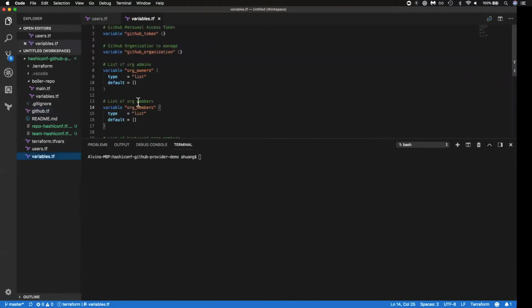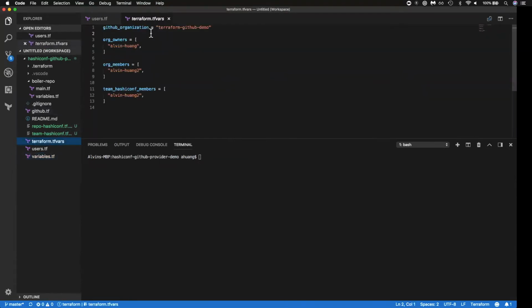We have a few variables set here. The two that we'll be using in this first part of the demo are the two that I've described in the provider block. And we've set the GitHub organization as the terraform-github-demo GitHub org in the terraform.tfvars file. When first running Terraform,